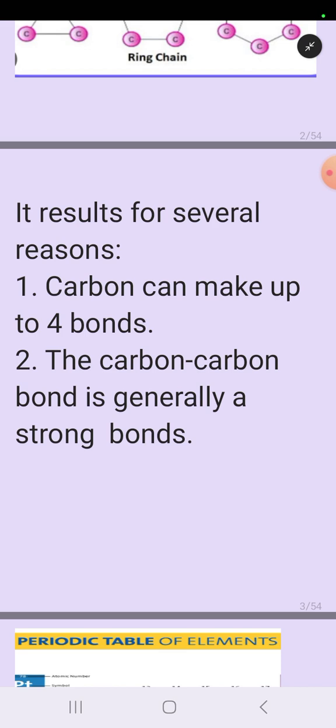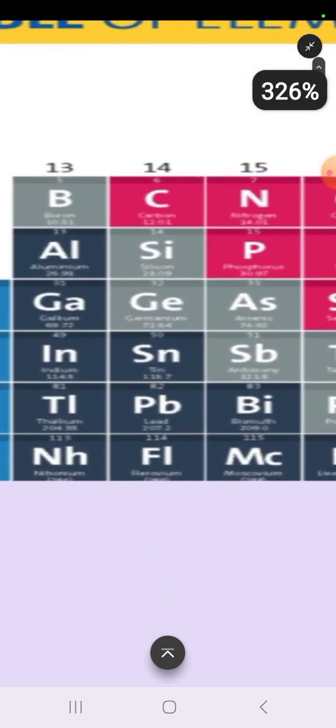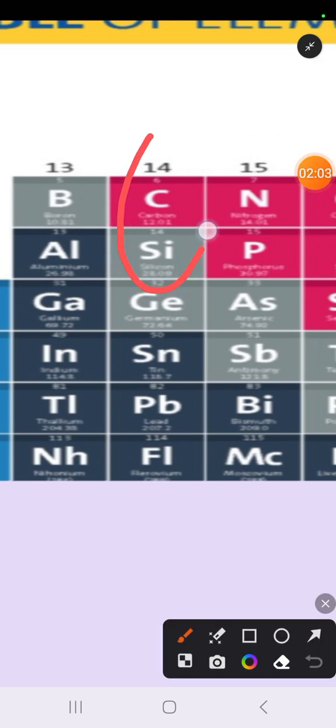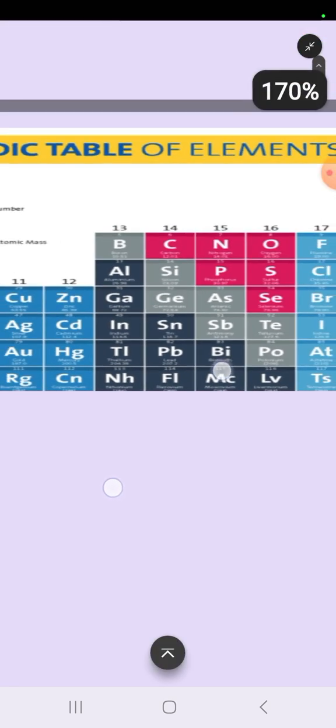There are other elements also in group 14. You can see over here, if we compare the nature of carbon and silicon, both belong to group 14. So both have valency 4. So it means that silicon should also exhibit the property of catenation, but it doesn't. Why? What is the reason? The reason is the bond strength.